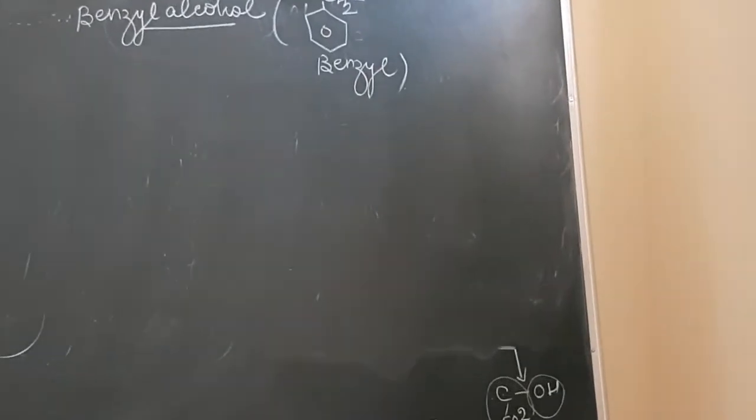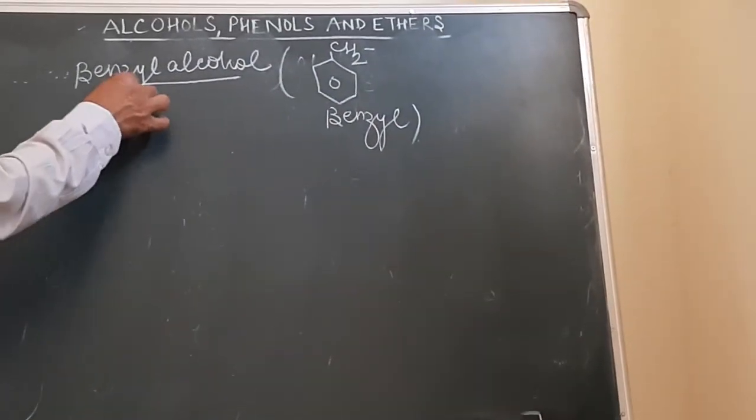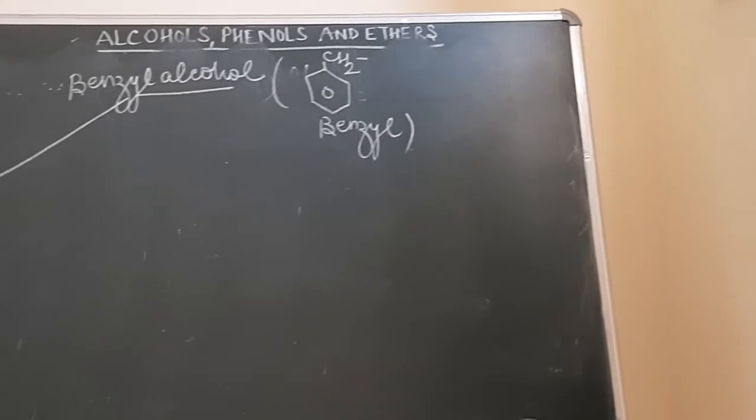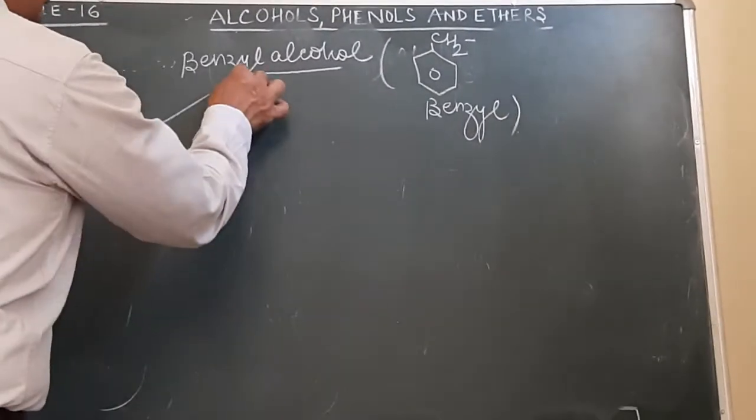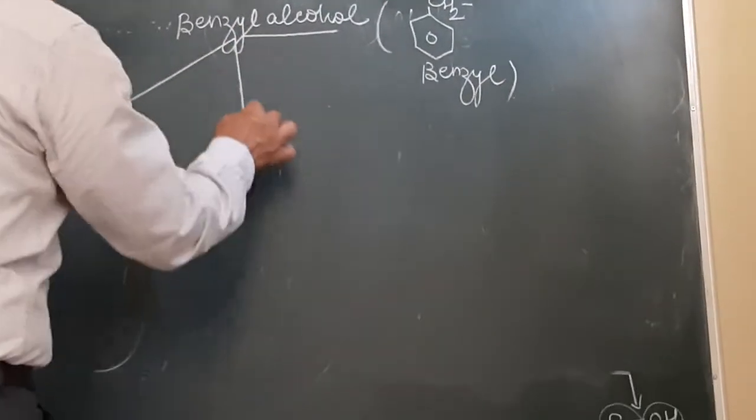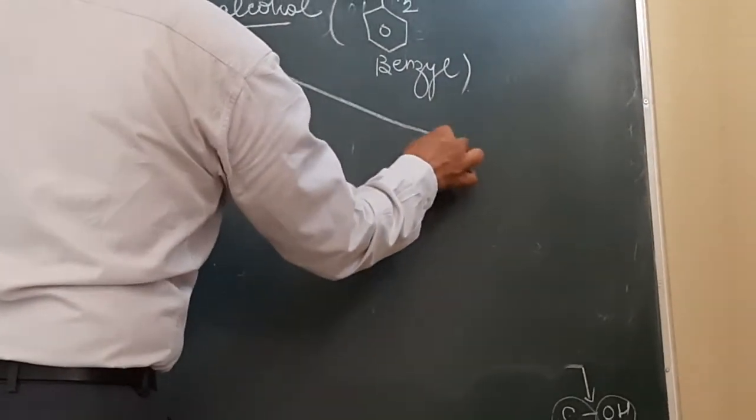So they can be classified as benzyl alcohol. Again, this benzyl alcohol can be classified as 1 degree alcohol, 2 degree alcohol, and 3 degree alcohol.